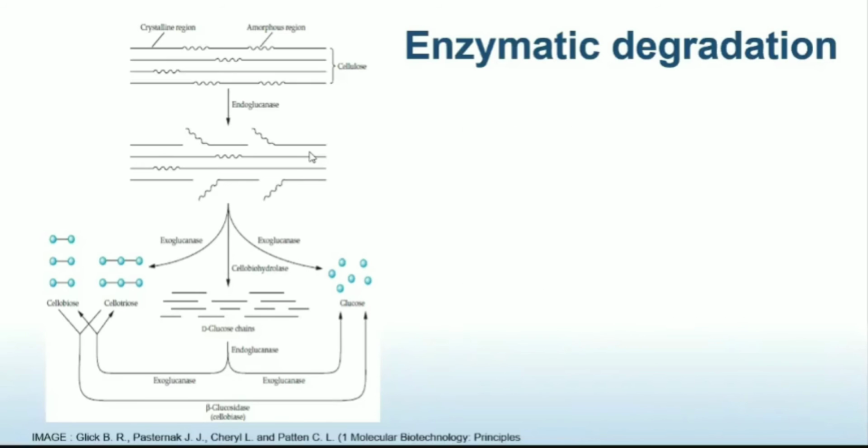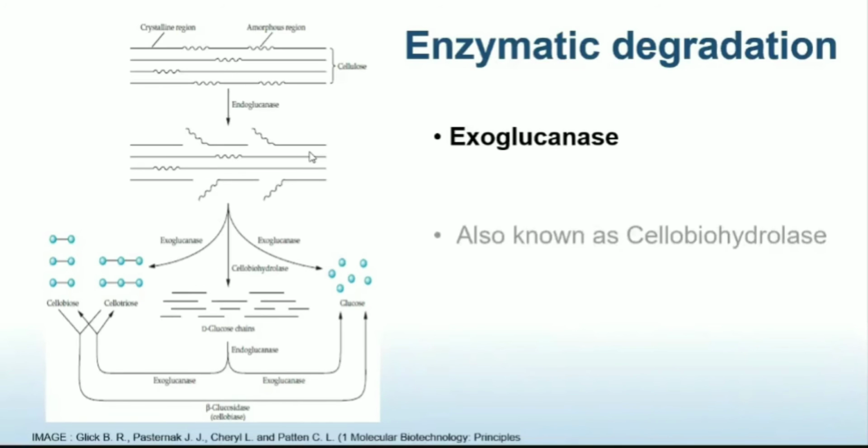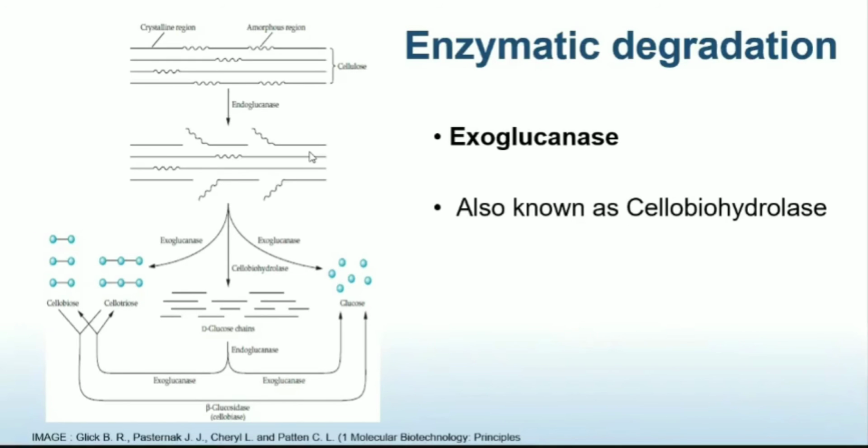Now these smaller fragments are further degraded by the action of exoglucanases. Exoglucanases have one more type, that is cellobiohydrolases, which is present mainly in fungi.